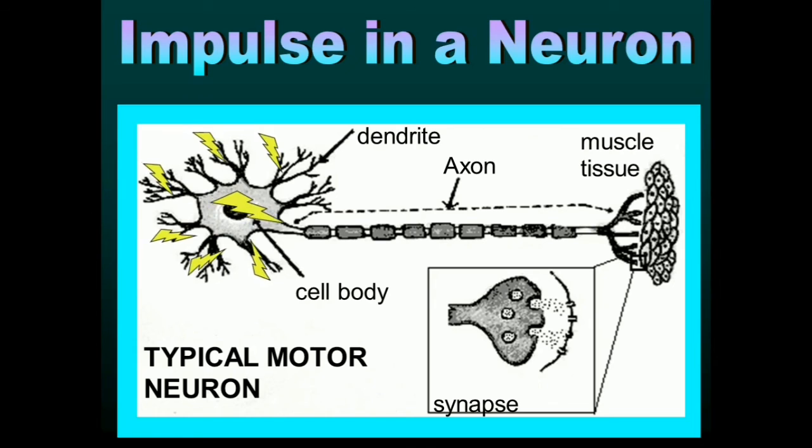I hope you understood the topic. So overall we have covered the basics of nervous system, structure of neuron and impulse transmission.